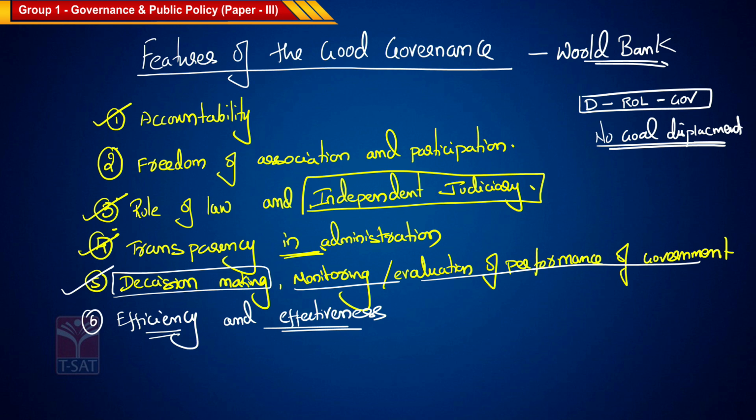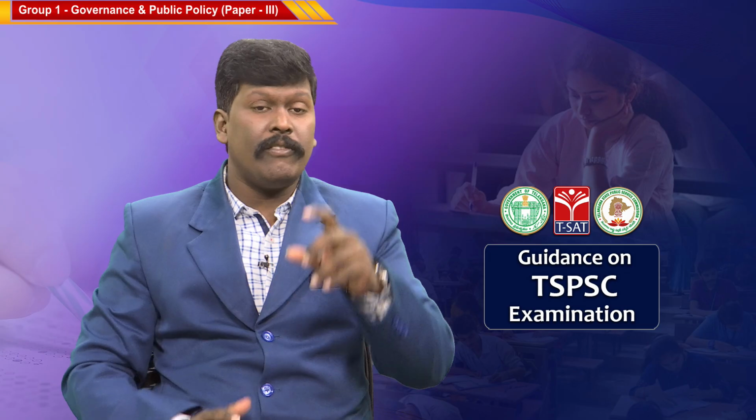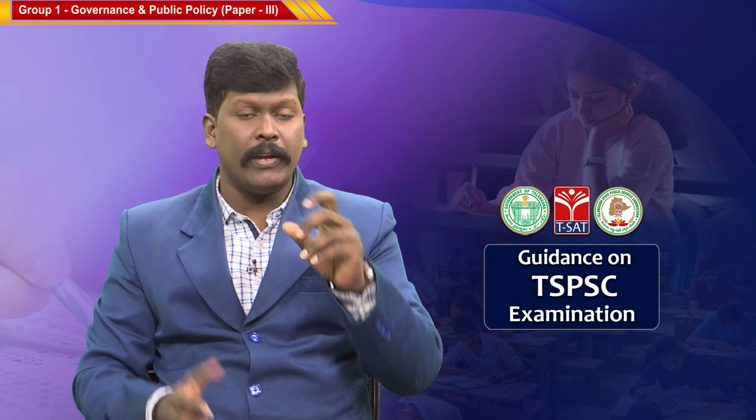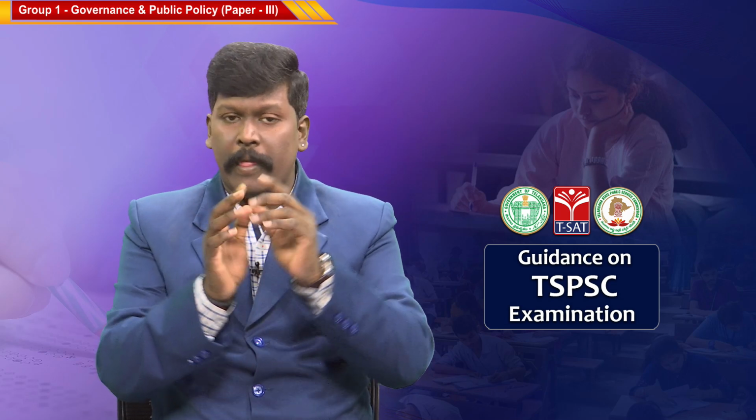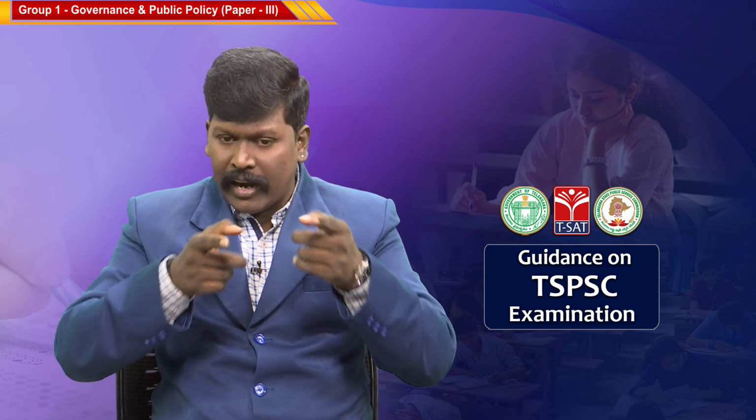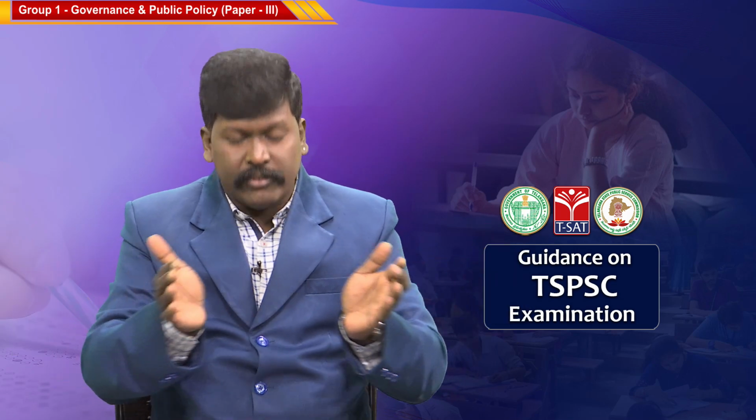Let us see the seventh feature of good governance. What is the seventh feature, sir? Inclusive growth. What is inclusive growth? Whenever the government comes up with any law or policy, it has to keep in mind that it includes all sections of the people.